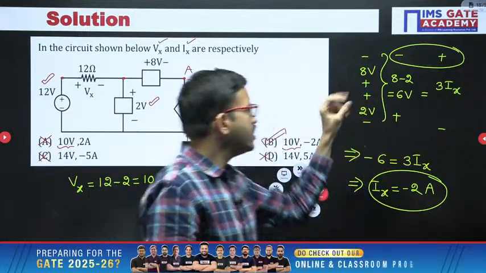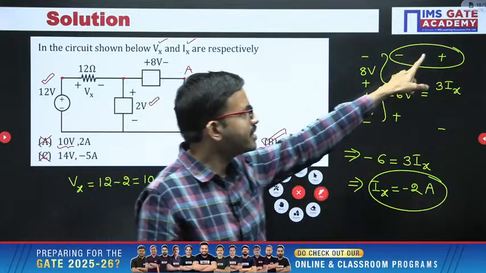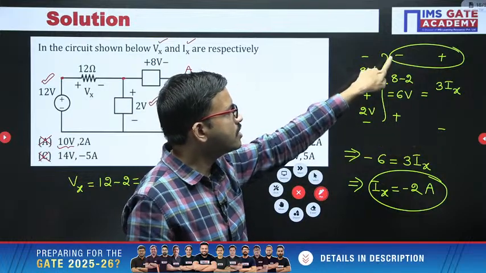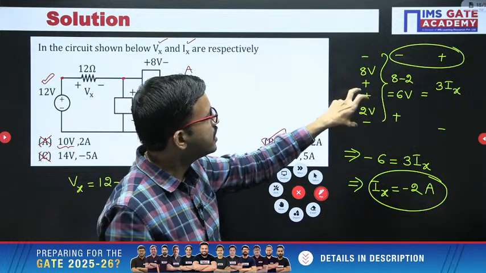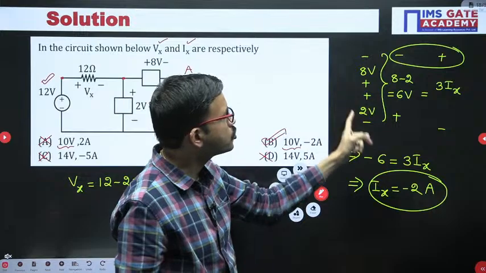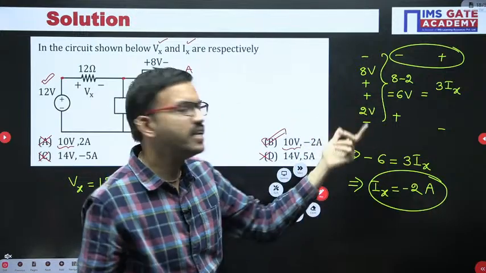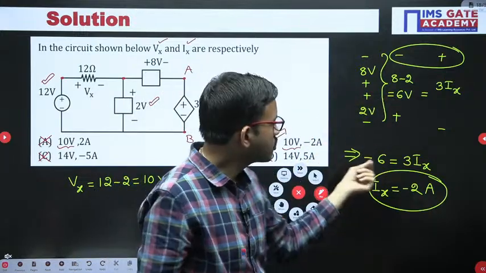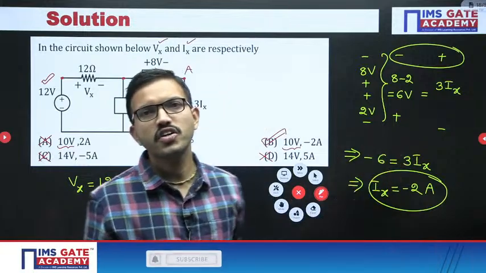Even here I am telling one more approach. Since plus minus is already there, here also if you want to keep plus minus, that means 2 minus 8 you can write. In that manner, 2 minus 8 means what? Minus 6. So from there also you are directly getting the answer. Okay, I hope it is clear.